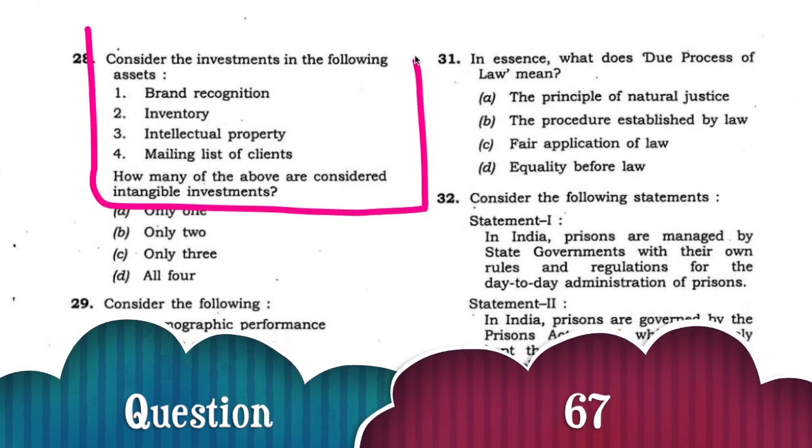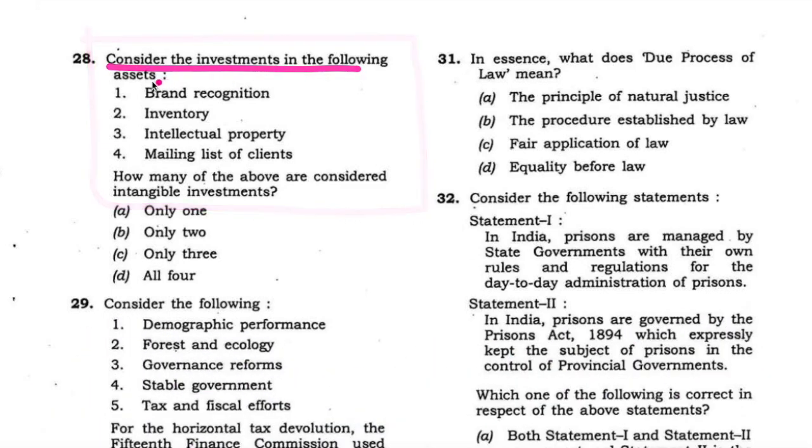Next question. Consider the following assets. How many of the above are considered as intangible investments? Brand recognition, inventory, intellectual property, and mailing list of clients. Now brand recognition is there, intellectual property is correct, mailing list of client is correct, inventory is not there.